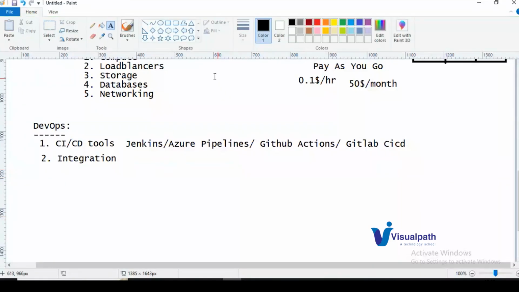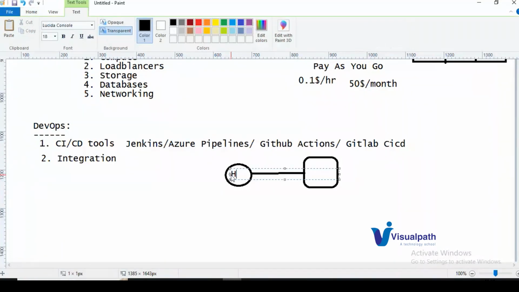So here I'll write: this is Azure Cloud, and this is Jenkins or any of the tools. I want to make a connection between these two. That is what integration means. With a connection between the two, Jenkins will talk to the Azure Cloud and deploy the application there.